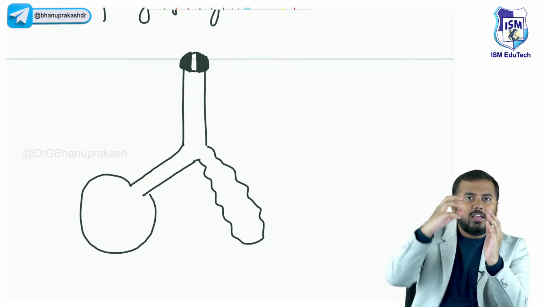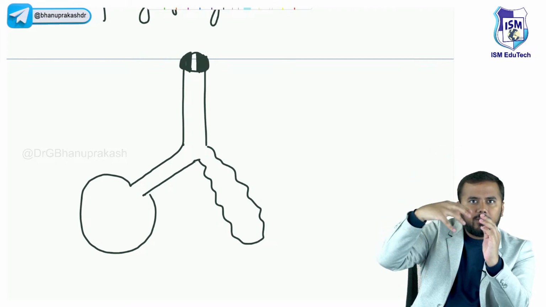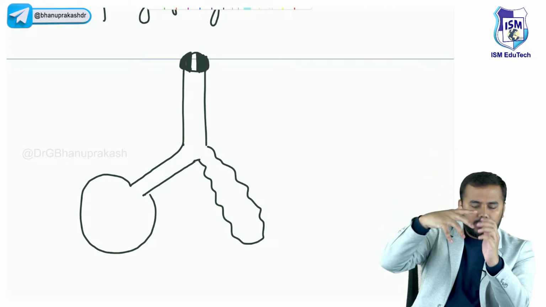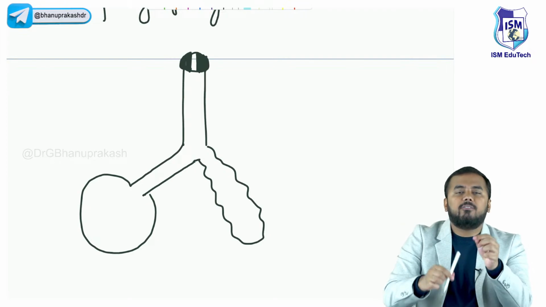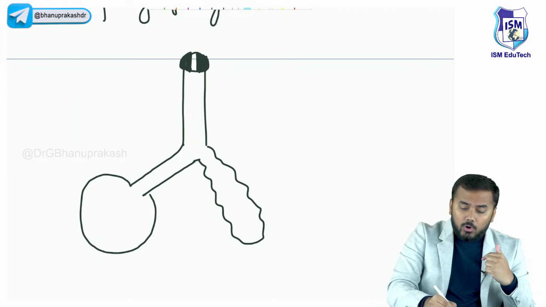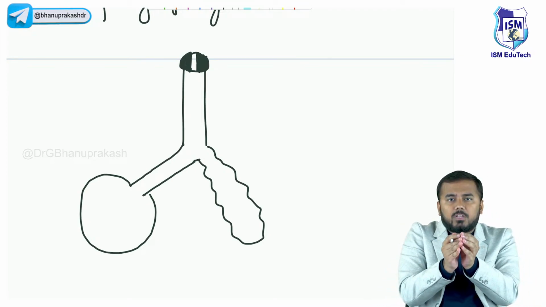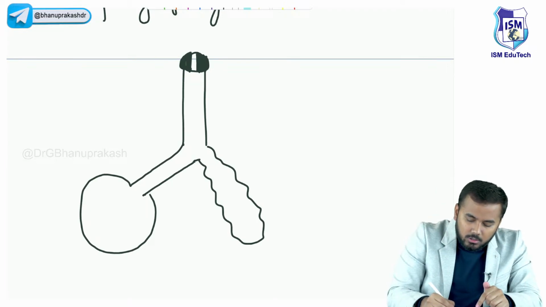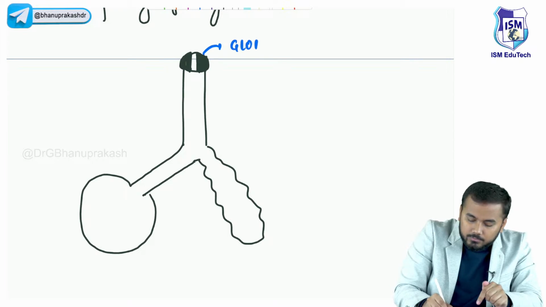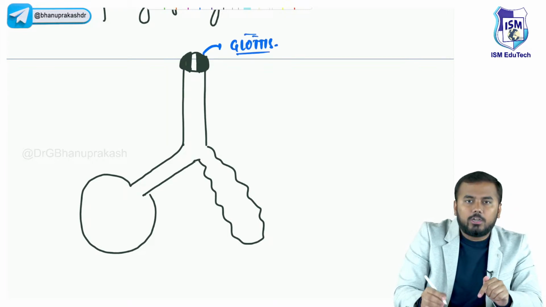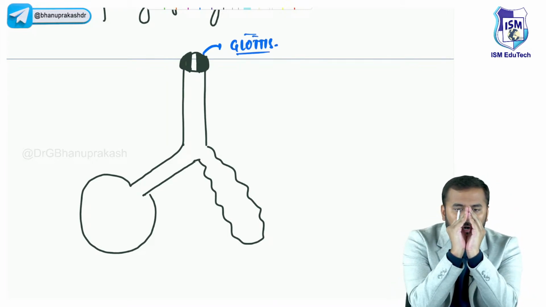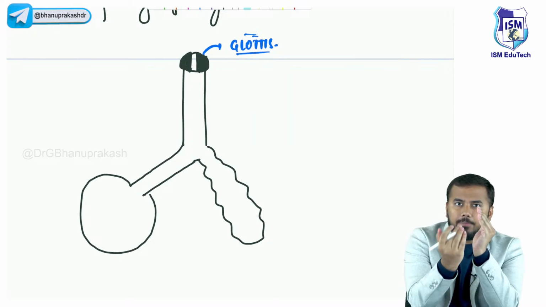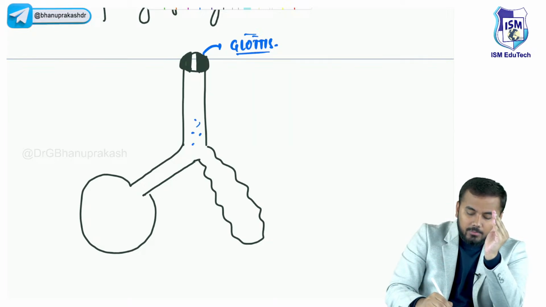To inflate the alveolus, I should put in more positive pressure of air. So whenever I take air inside, the alveoli expand, and at the same time the glottic opening is also opening. So an excess amount of air is entering my lungs.